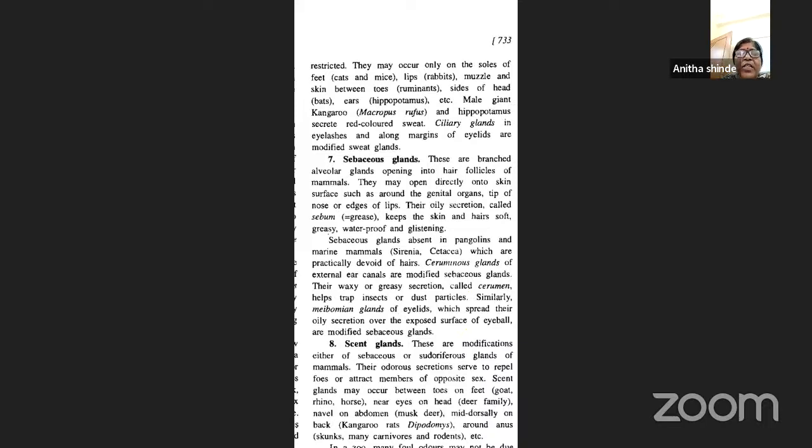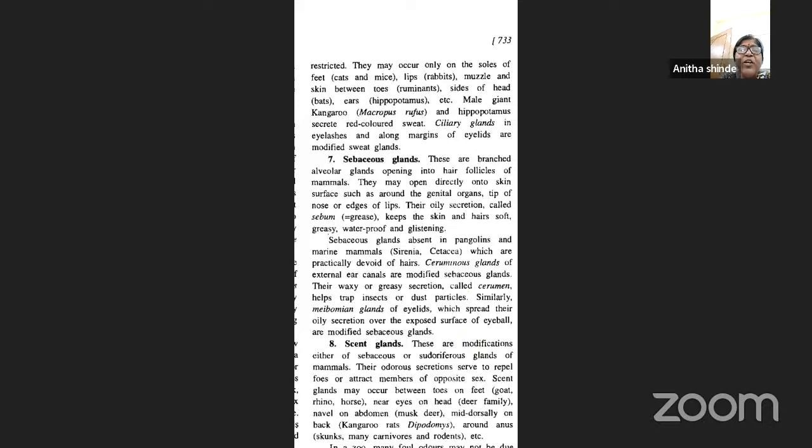Okay, next are the sebaceous glands. The sebaceous glands are branched alveolar glands which open into the hair follicles of mammals, and they open directly onto the skin surface, such as around the genital organs, the tip of the nose, or the edges of the lips. Their oily secretion, called sebum, helps keep the skin and hairs soft, greasy, waterproof, as well as glistening.